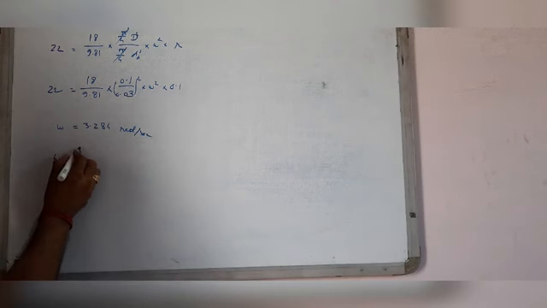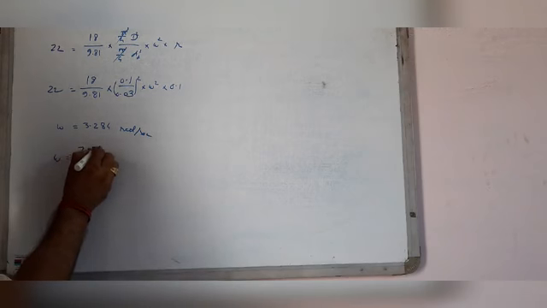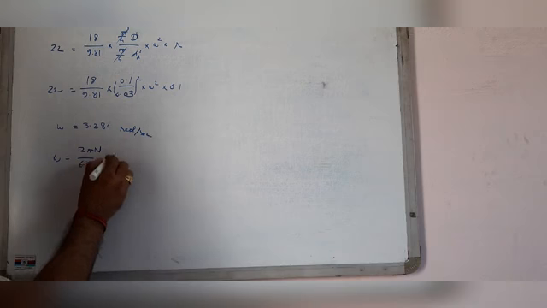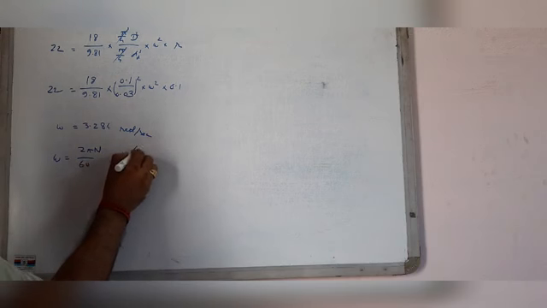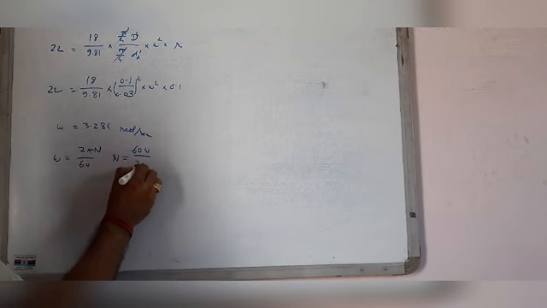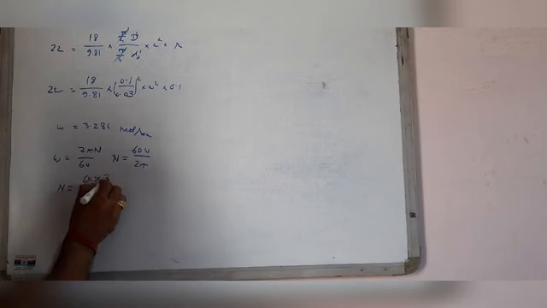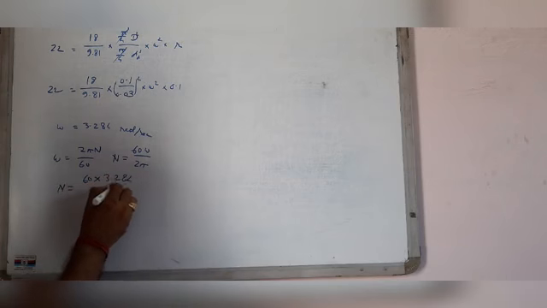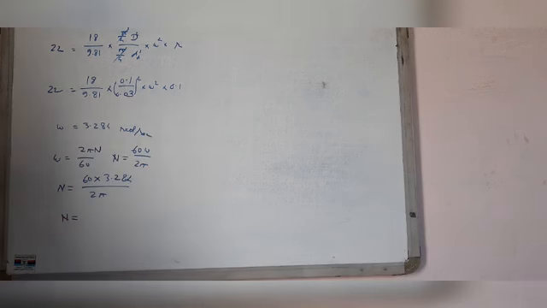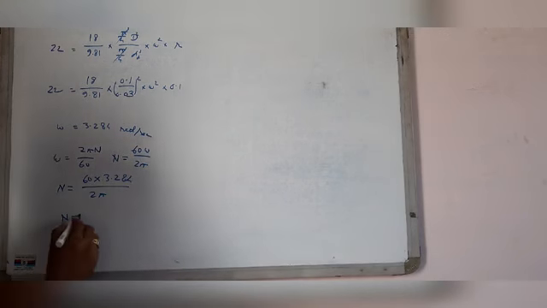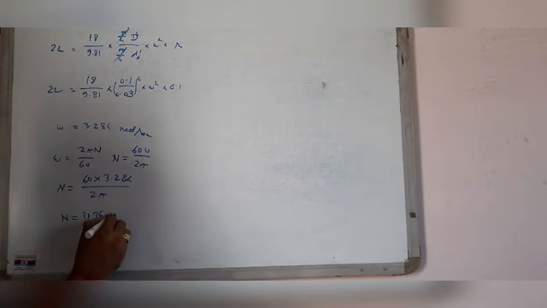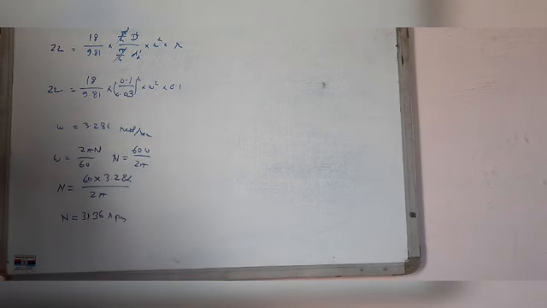As you know, omega equals 2 pi N by 60, or N equals 60 omega by 2 pi. Putting the values here, this is 60 into 3.284 by 2 pi. So the value of N comes 31.36 RPM.